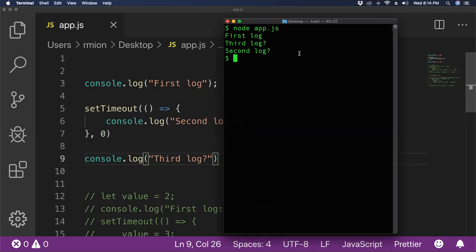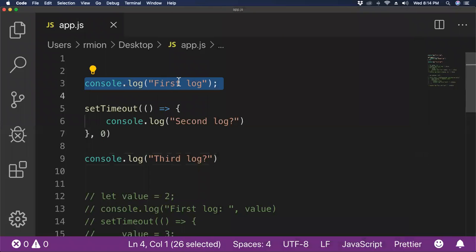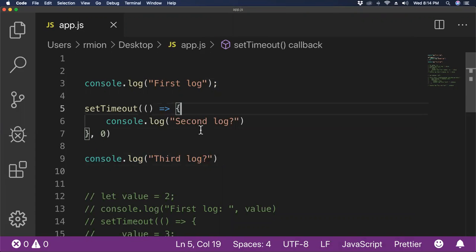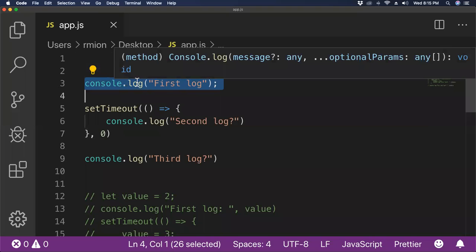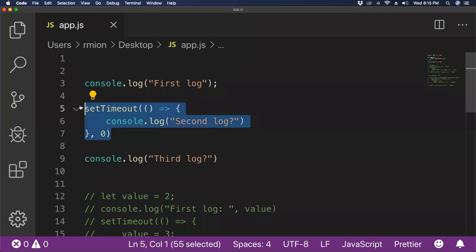So that might be odd to some of you. We log this first, and then somehow this was logged before this. So again, why is that? That is because setTimeout is a sort of asynchronous function in that the browser will read and execute this line. And when it reads and executes this line, setTimeout actually does a bunch of stuff under the hood in the browser, and it kind of goes off into its own little space.